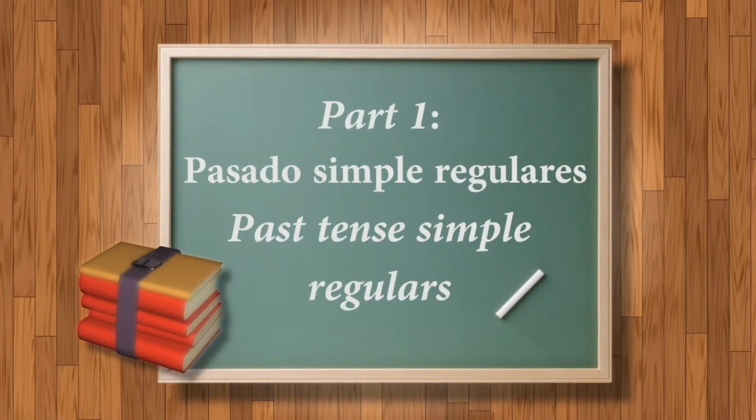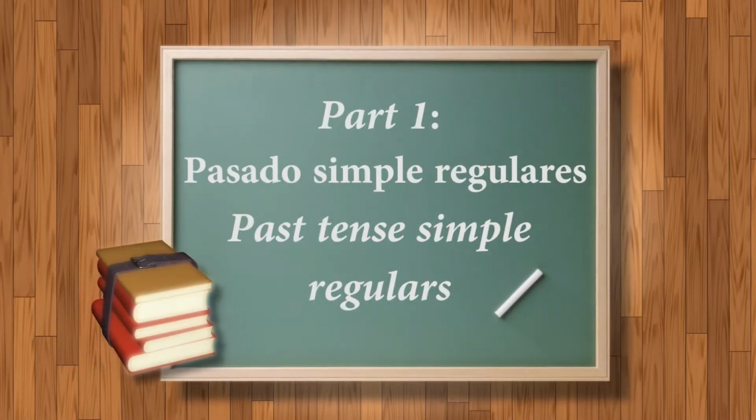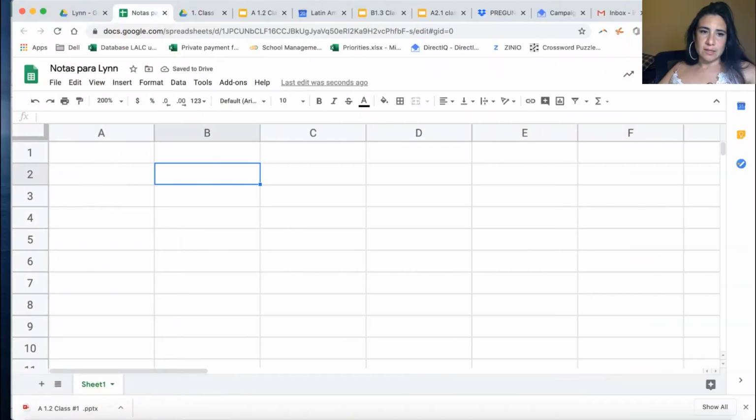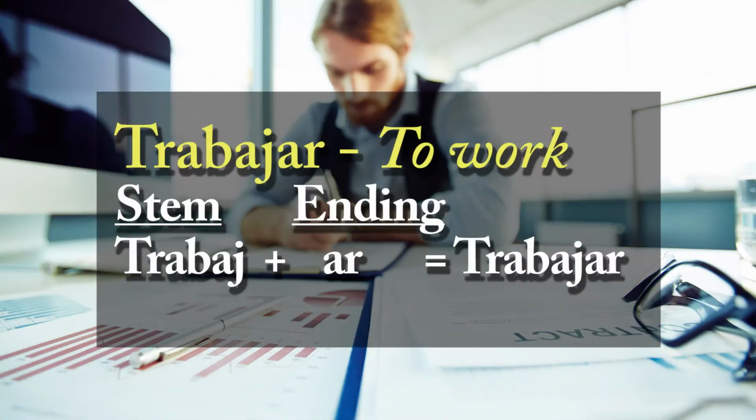Today we're going to see the simple past tense in the regular verbs in Spanish. Everything that is not AR, IR, or ER is called the stem, and the rest is the ending. In order to form a conjugation, you have to drop the ending and then add the conjugation. For now, we're going to see the verbs that end in AR.